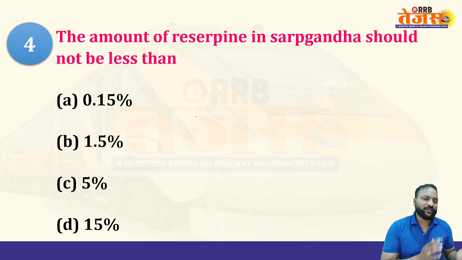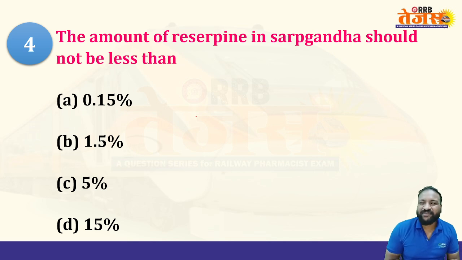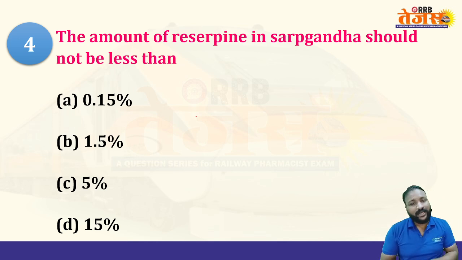Because for quality purposes, to know the evaluation of the drugs, there are certain standard values of the chemical constants with respect to every species. So in leaves, there is a specific amount of alkaloids. In bark, specific amounts of volatile oils. In fruits, specific amounts of alkaloids should be there. So there are certain standard values. Should not be less than. What is the right answer?